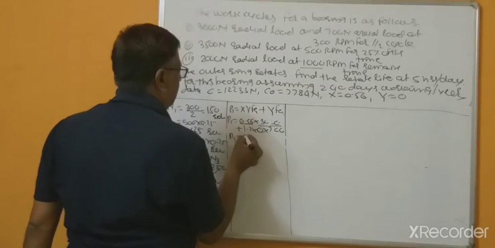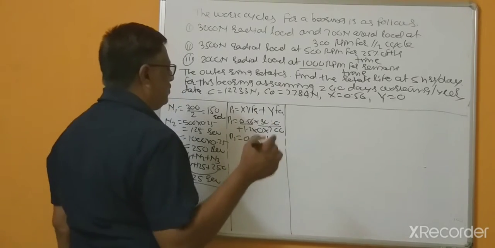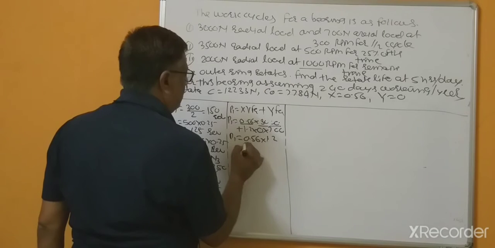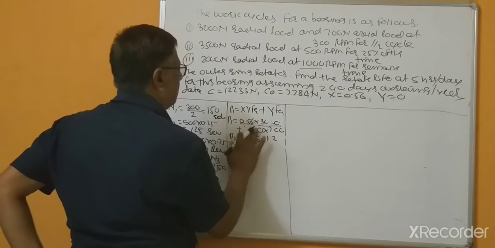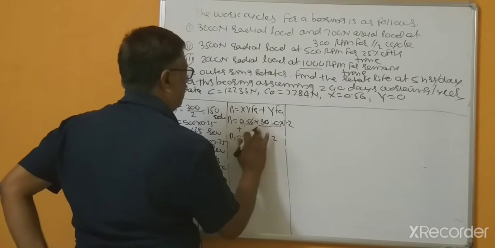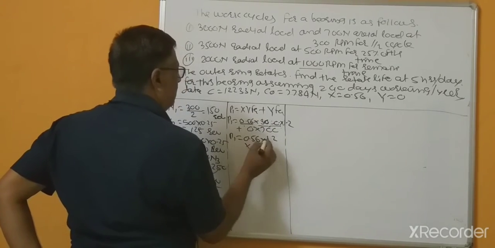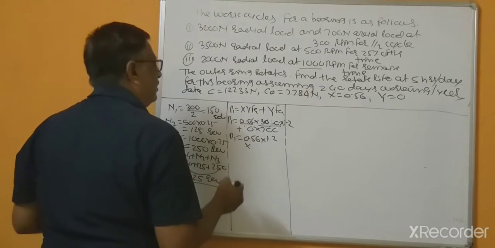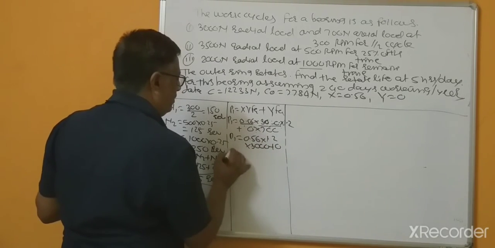So that's why 0.56 multiplied by, outer race rotating, so that's why this is 1.2 multiplied by 3000, plus 0 into 700, plus 0.